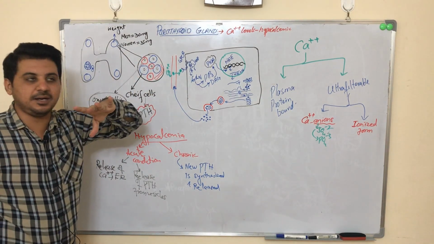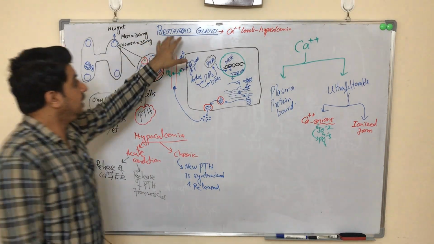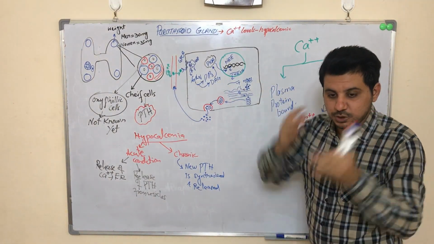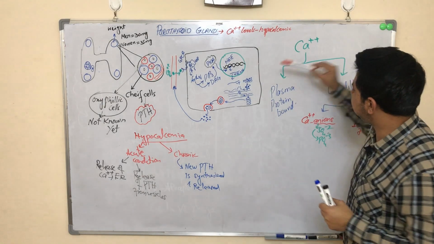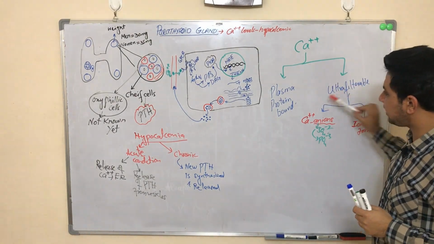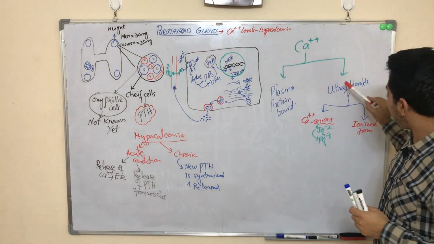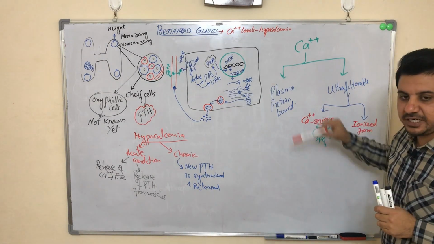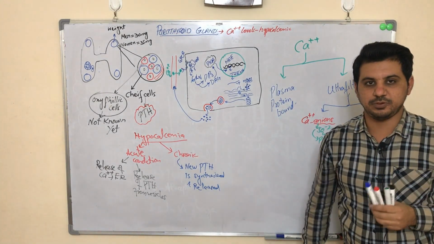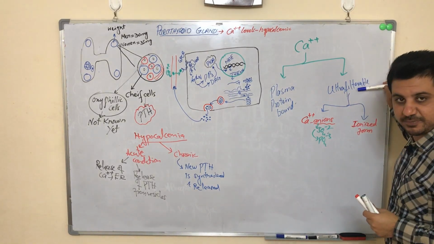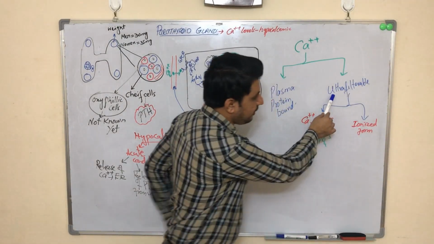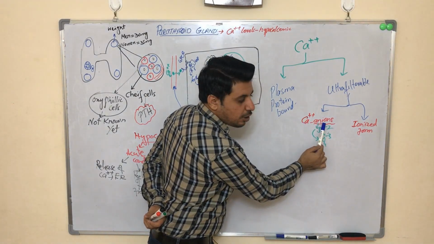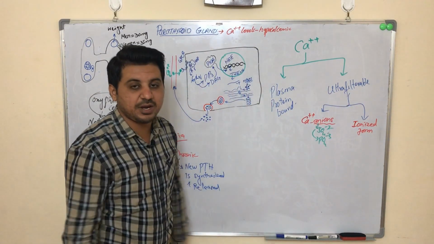So now remember what I have told you, that as we are discussing the calcium, the maintenance of calcium levels in the blood, the responsible gland is the parathyroid gland. Okay, you must know that this calcium is usually present in two forms, either the plasma protein bound form or the ultrafiltrable form. In plasma protein bound, it is always bound with the plasma protein, and the ultrafiltrable form usually exists in two forms.